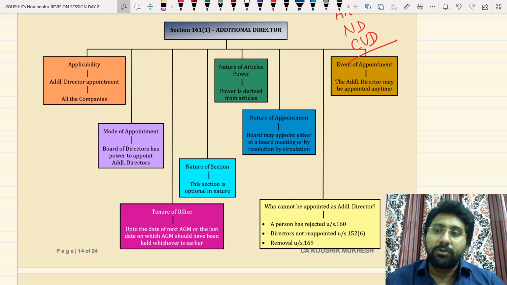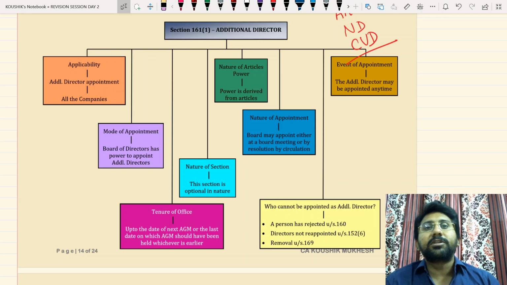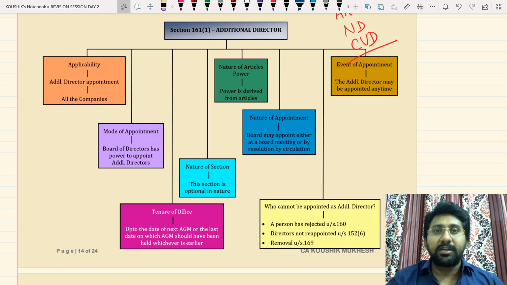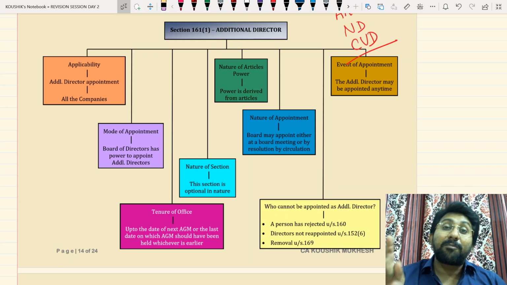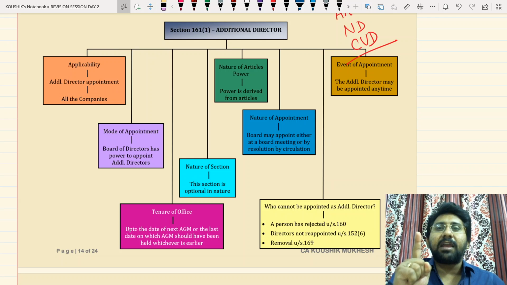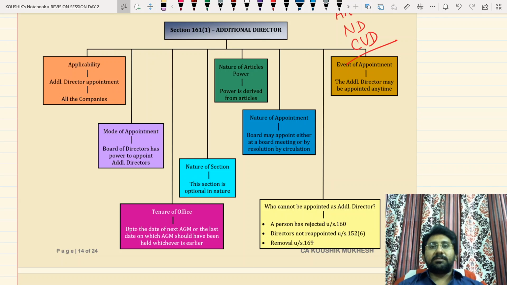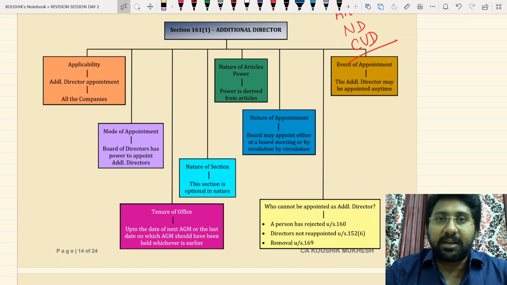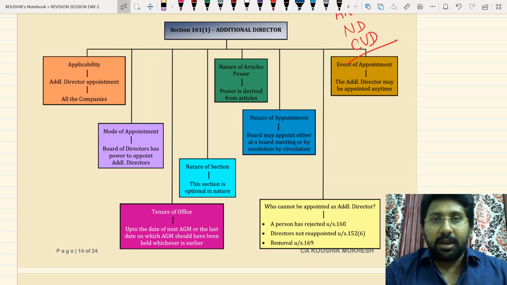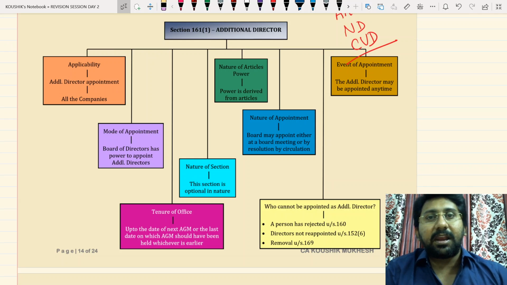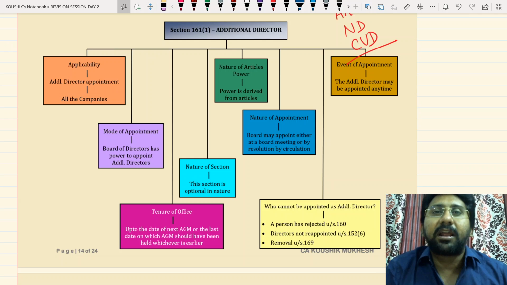What to do now? Only 2 directors are there. We require 3 directors to execute anything. Therefore, you can't pass any resolution at the board meeting except appointment of an additional director. That means only one resolution is valid when the statutory limit is fallen below the limit. So the only resolution that is valid is appointment of an additional director. So you can appoint an additional director in case of that particular number falls below the statutory minimum. Don't be under a wrong impression that whenever the number falls below statutory minimum, then only additional director concept will come.